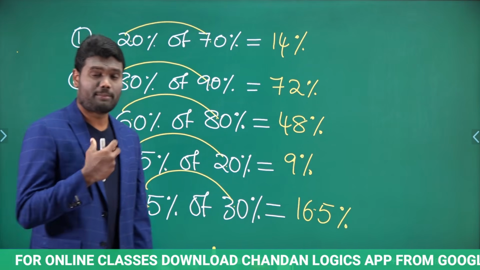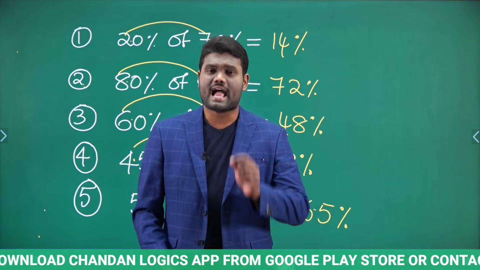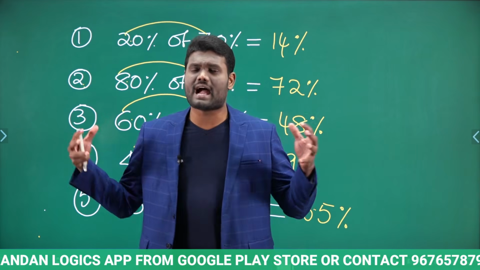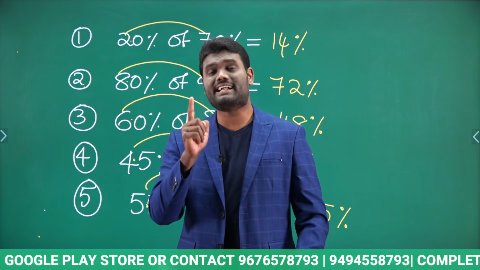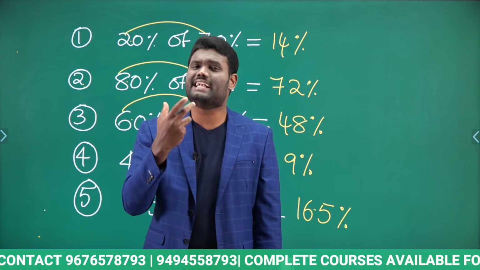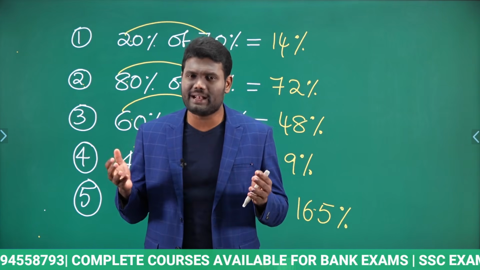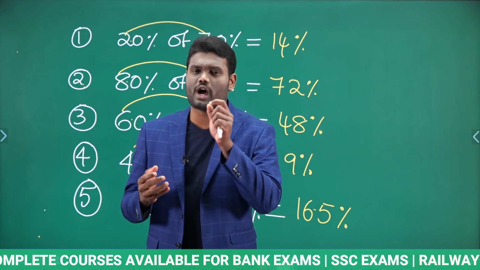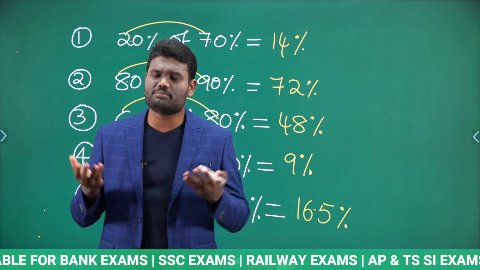Whenever you come across percentage of percentage calculations, just keep a decimal point after one digit and multiply the numbers directly. If someone asks you what is 70% of 90%, it is nothing but 63%. What I have done is simply placed a decimal point after one digit. Then it is 7 into 9. 7 9 times is 63.